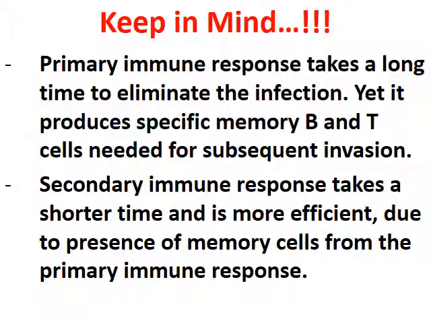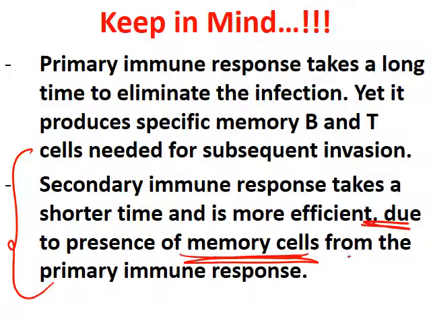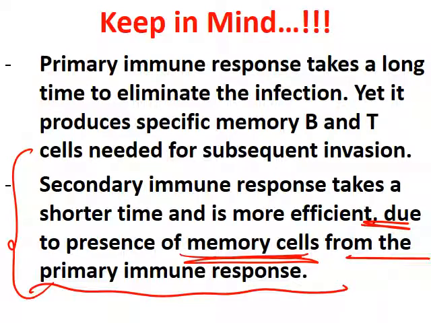Keep in mind that the primary immune response takes a long time to eliminate or destroy the infection, yet it produces specific memory B and T cells needed for subsequent invasion, while the secondary immune response takes a shorter time and is more efficient due to the presence of memory cells. Be careful with this point. The secondary immune response takes a shorter time and is more efficient. Why? Due to the presence of memory cells. From where? From the primary immune response. This is very important.